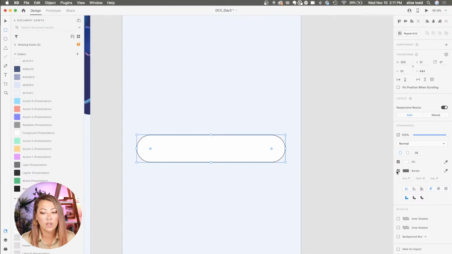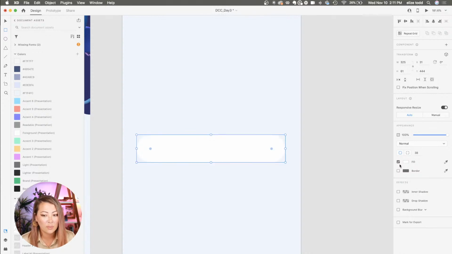From there, I'm going to get rid of that border color, and I'm going to make the fill color the same as the background. So it's disappeared, it's gone, it's invisible, but don't worry, we're going to make some changes to this. So now I'm going to add some inner shadows.